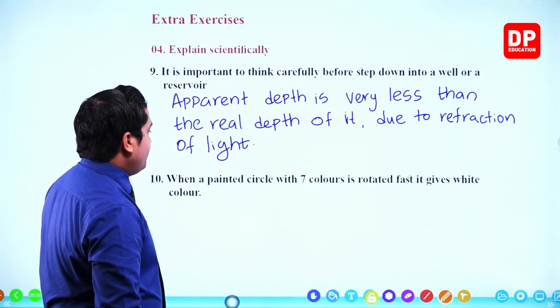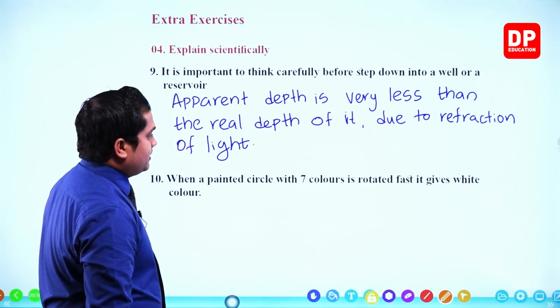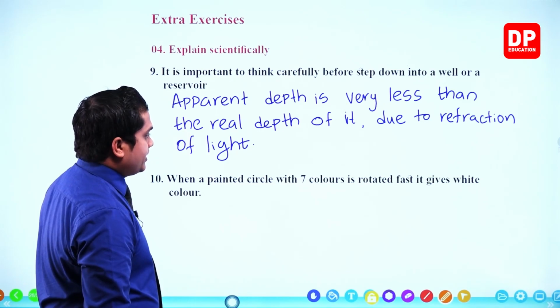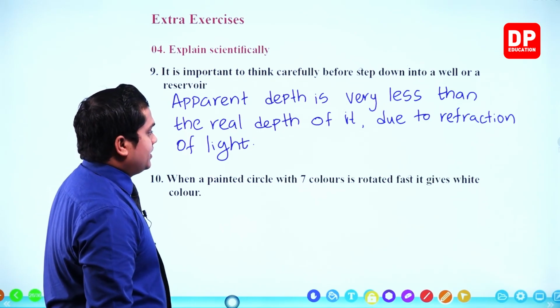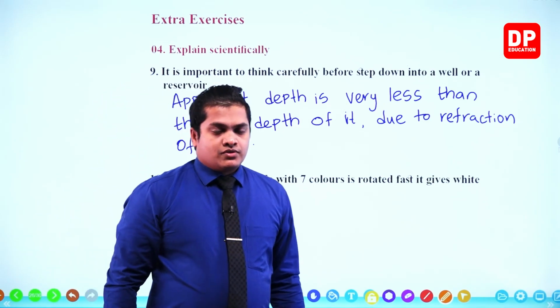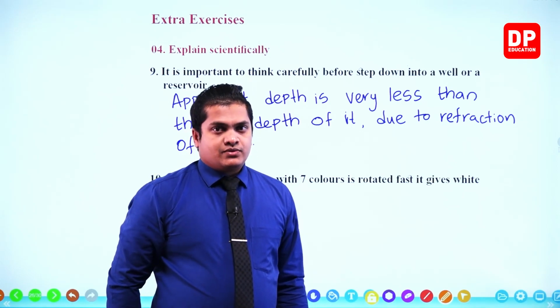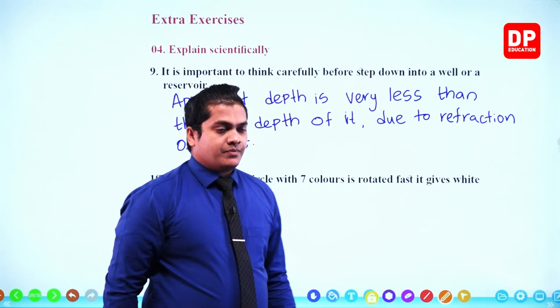Next one. When a painted circle with 7 colors is rotated fast, it gives the white color. So, white light is composed of 7 different colors. That is why we can observe this phenomenon.